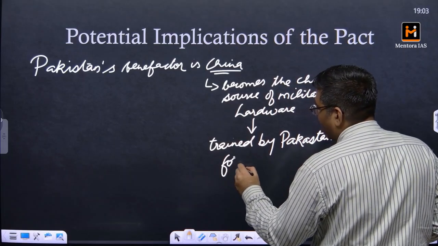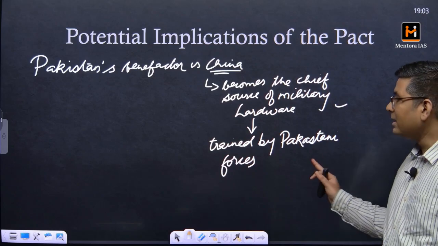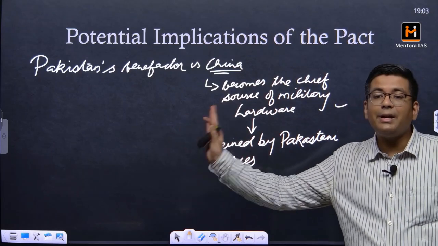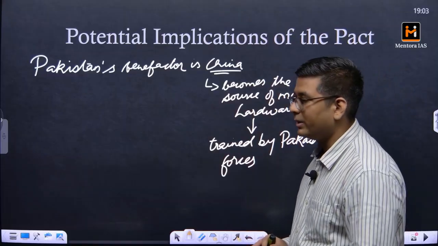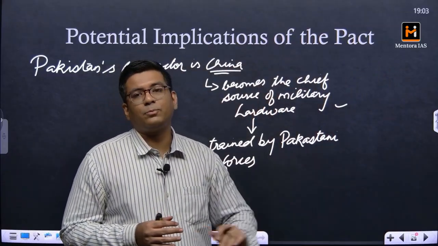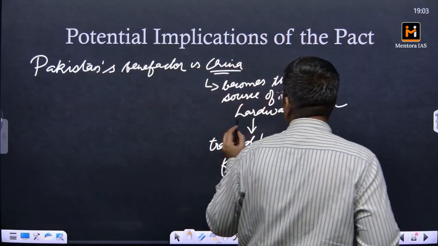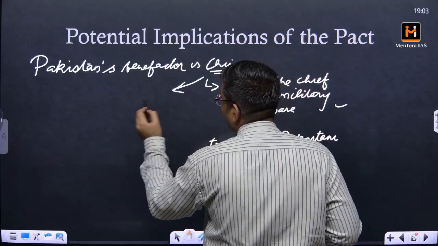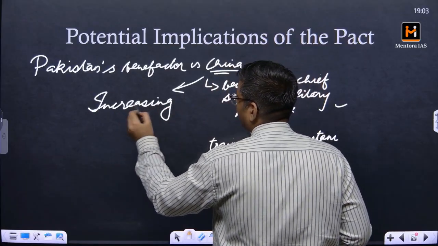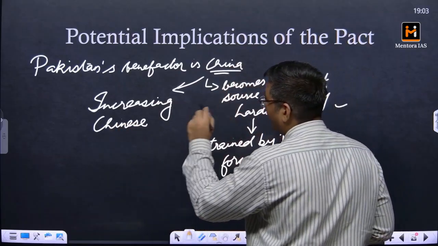Now this becomes very convenient for China to expand its defense footprint. Why? Because it is the manufacturer of this hardware, and the training is provided by the Pakistani forces, which have a cultural or religious link with the Saudi Arabian forces. So it becomes easy to push through the exports via Pakistan. That is how this is going to increase Chinese influence in the region again. This has also prompted another thing with respect to the US. We will be talking about that now.